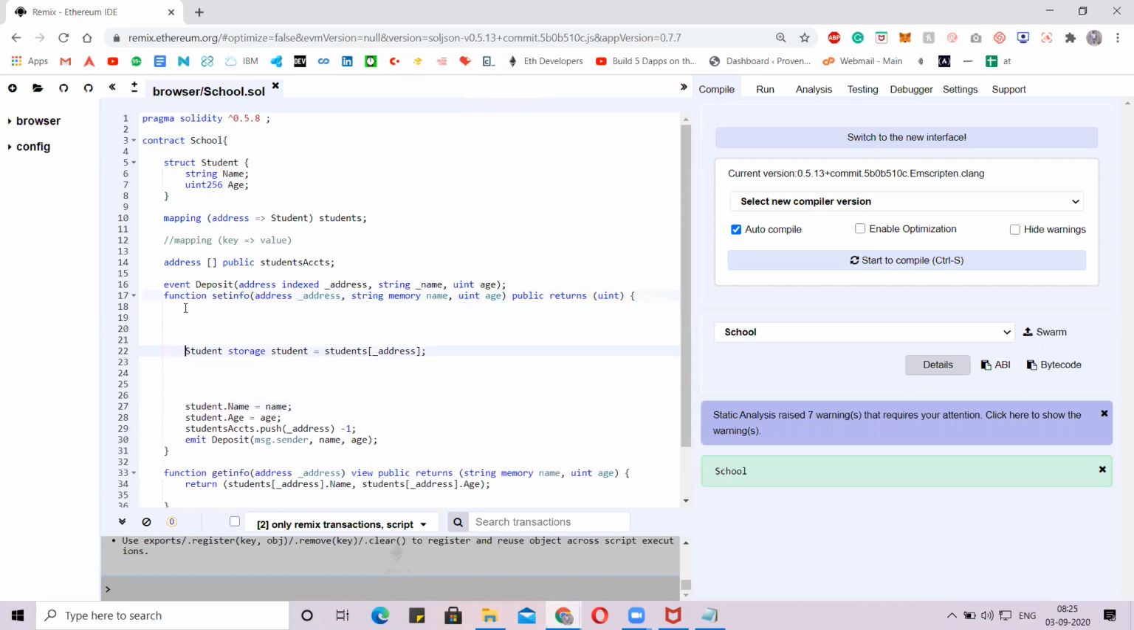Now we are creating another variable where we store the student details, the structure details of the student. When we call the argument, we pass the parameter like a student, and we are telling that all the details of the student from the structure have to be assigned to this address. Now is that clear, guys?